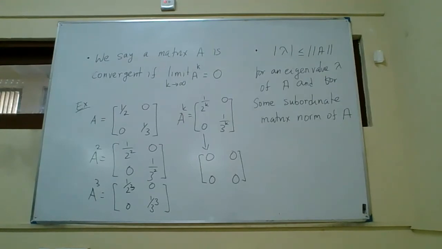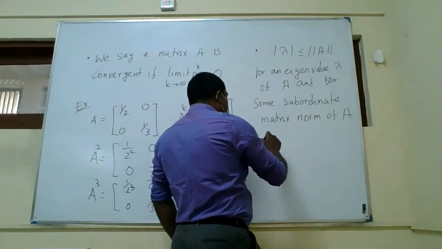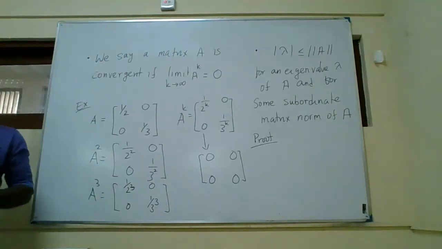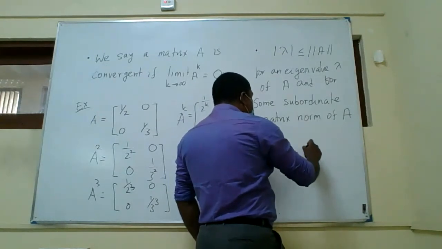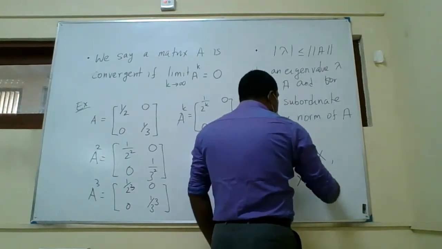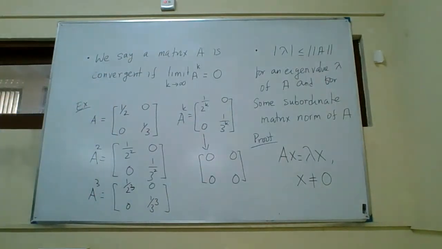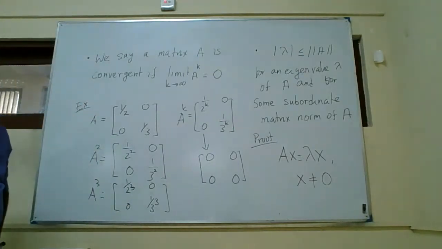A. So we shall prove this. Let us prove this, because the proof is simple. First define the eigenvalue: Ax is equal to lambda x with x not equal to 0. This is the definition of eigenvalue. If lambda is an eigenvalue, then Ax equals lambda x for some non-zero vector x, known as the eigenvector.